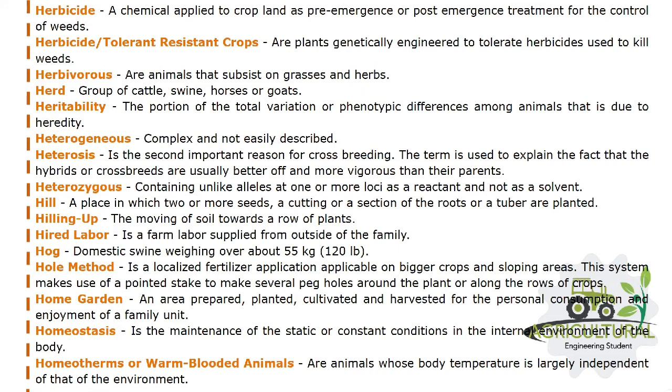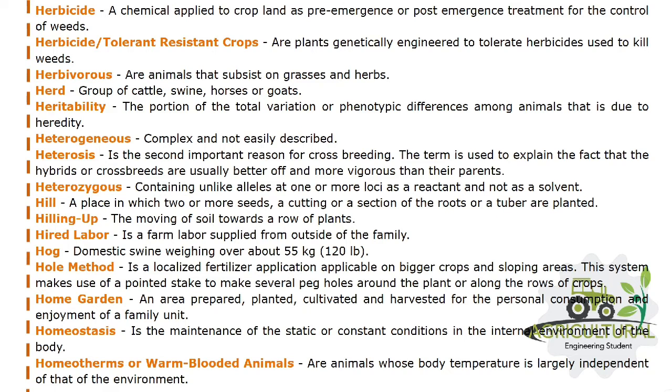Heritability: the portion of the total variation or phenotypic differences among animals that is due to heredity. Heterogeneous: complex and not easily described. Heterosis is the second important reason for crossbreeding. The term is used to explain the fact that hybrids or crossbreeds are usually better off and more vigorous than their parents. Heterozygous: containing unlike alleles at one or more loci.